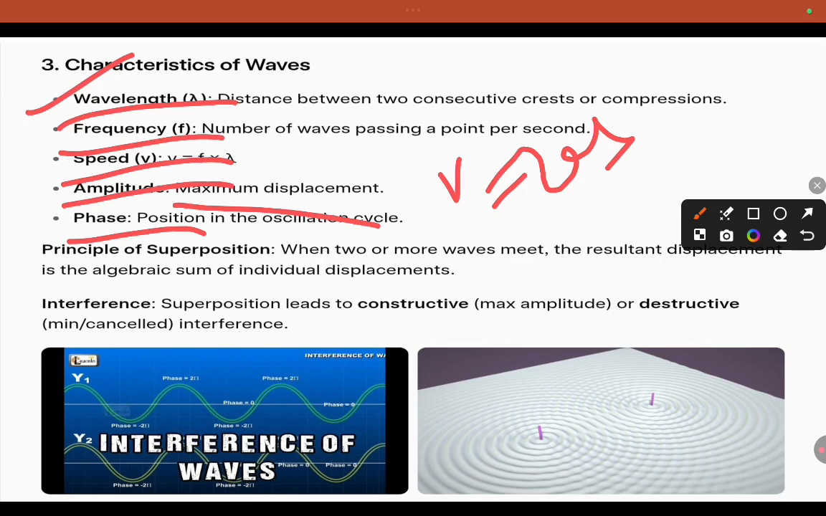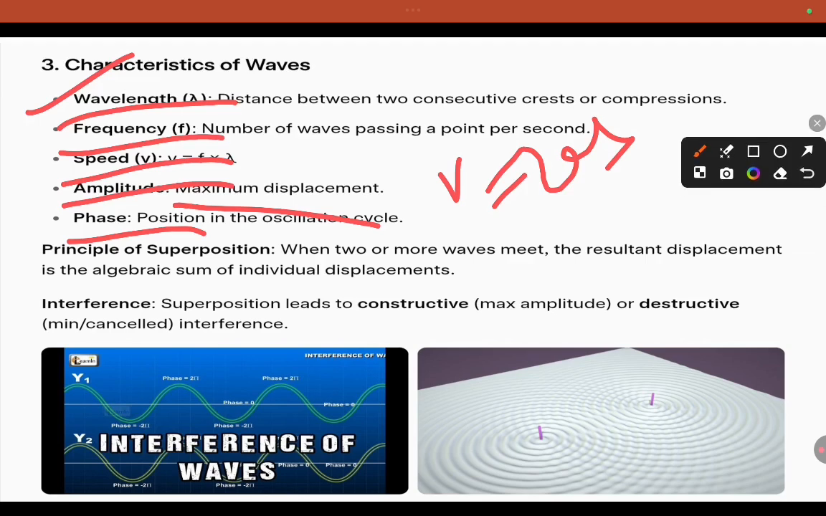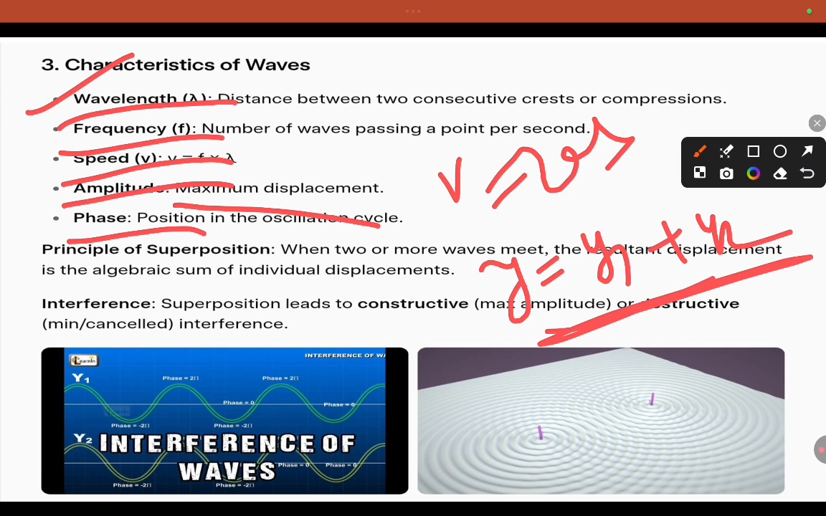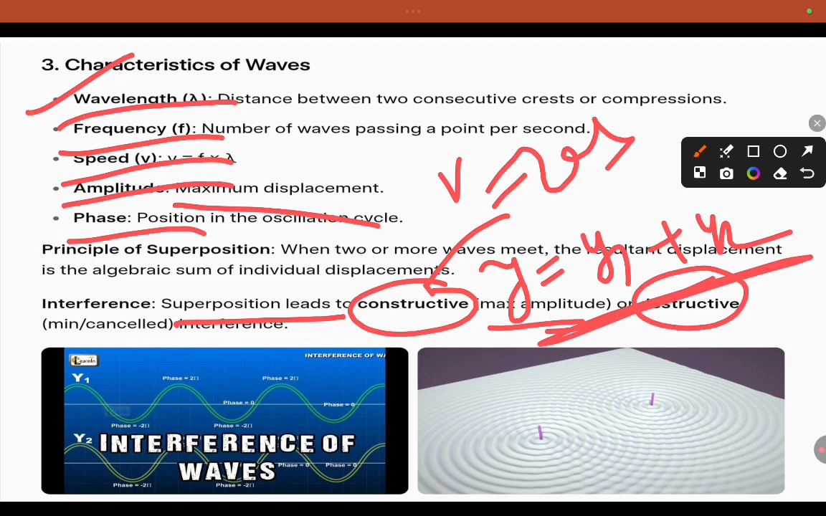What is the principle of superposition? When two or more waves meet, the resultant displacement is the algebraic sum of the individual displacements, that is y equals y1 plus y2. This is known as superposition. Superposition leads to constructive as well as destructive interference. In constructive you will see maximum amplitude, in destructive you will see minimum amplitude. So this is wave y1, this is wave y2.